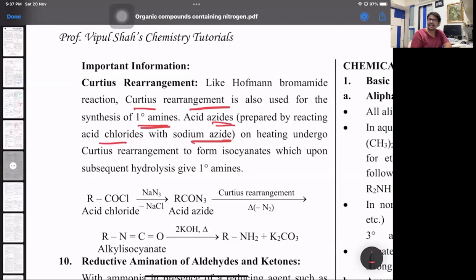With sodium azide, NaN3, it gives you acid azide, which on rearrangement gives you alkyl isocyanates. Isocyanate, R-N=C=O, with KOH gives you primary amine and potassium carbonate. Again, the same way, R becomes RNH2, 1 carbon less. That's Curtius rearrangement, but again, it's an extra point.